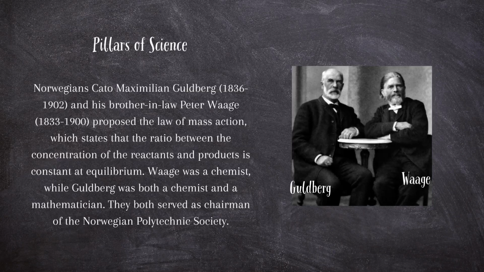Now we have here the pillars of science. Norwegians Cato Maximilian Guldberg and his brother-in-law Peter Waage proposed the law of mass action, which states that the ratio between the concentration of the reactants and products is constant at equilibrium. Waage was a chemist, while Guldberg was both a chemist and a mathematician. They both served as chairman of the Norwegian Polytechnic Society.